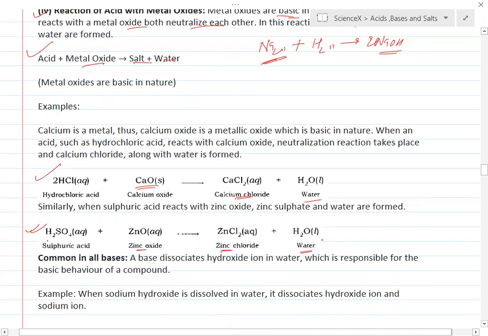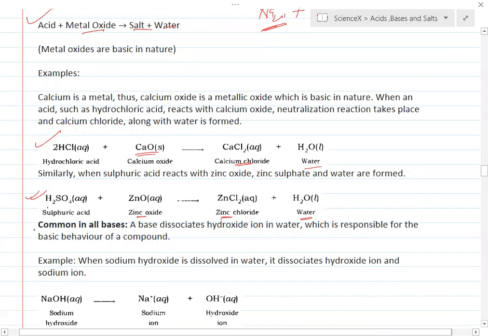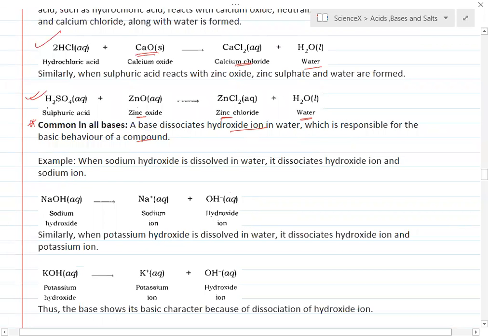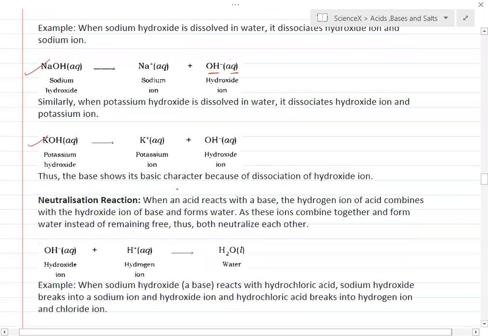What is common in all bases? A base dissociates hydroxide ions in water, which is responsible for the common behavior of the compound. For example, NaOH in water gives you Na plus and OH minus in aqueous, meaning ionic form. Similarly, KOH gives you K plus and OH minus ions. In a neutralization reaction, what is actually happening? The OH minus ion of a base and the H plus ion of an acid form water.